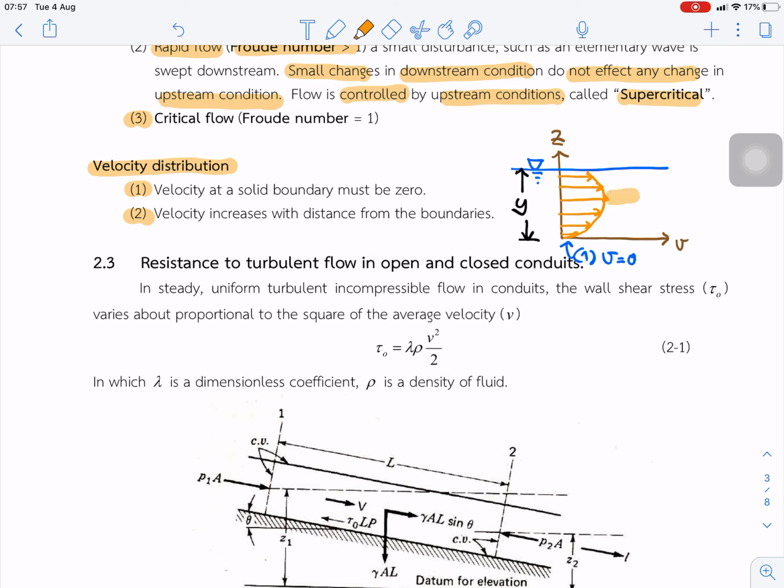It is at a certain length from the bottom, not at the water surface.